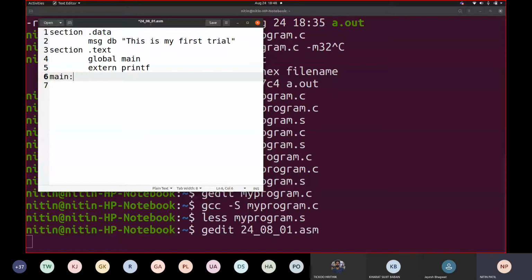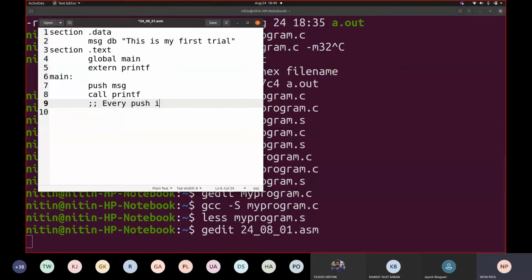Now try to see this definition or call to the function from right to left. What will you get first? You will get the string. Where is the string? It is in MSG. So you write push MSG. Now you have to call a function called printf. Fine. And then how many values are pushed by us? One. So every push, you can note down, I will write it here.